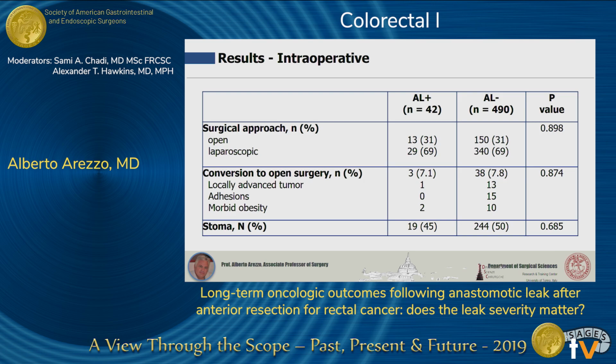Are intraoperative data influencing this? No. Surgical approach doesn't change. Conversion to open surgery doesn't change.